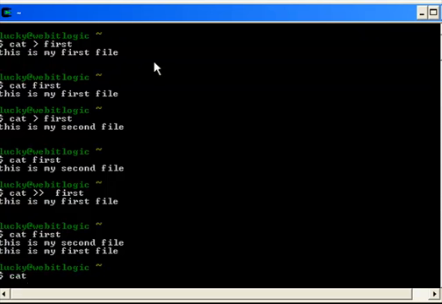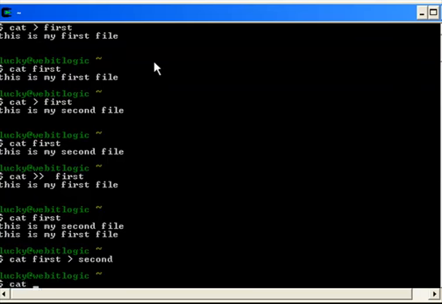I'm going to create a file called second from first.